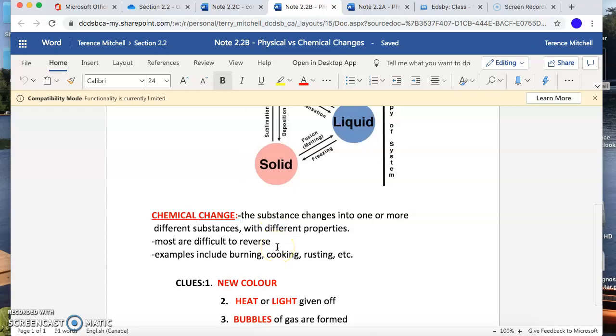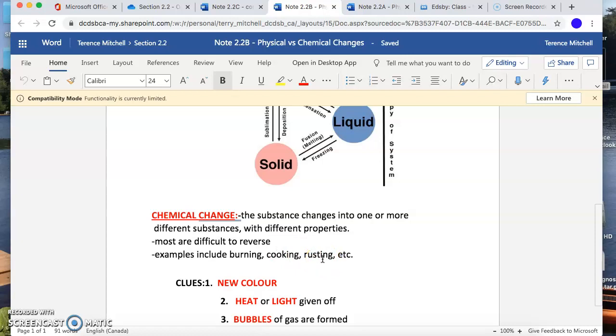Cooking. If I put flour, sugar, water, an egg together and put them into the oven, I can make a cake. That cake is something new. It's not flour anymore. The flour's gone. It's not sugar anymore. That's gone. The egg is gone. It's not egg particles anymore. They've all reacted with each other and we have something new.